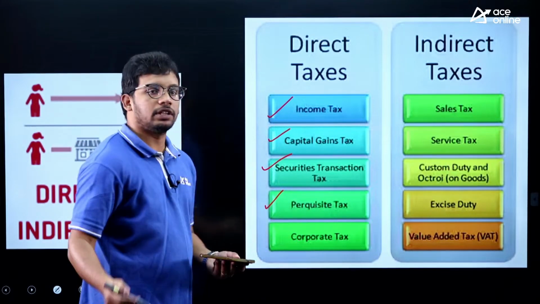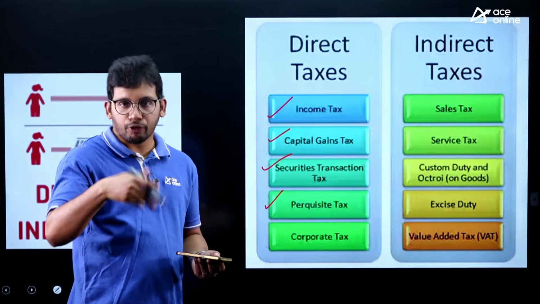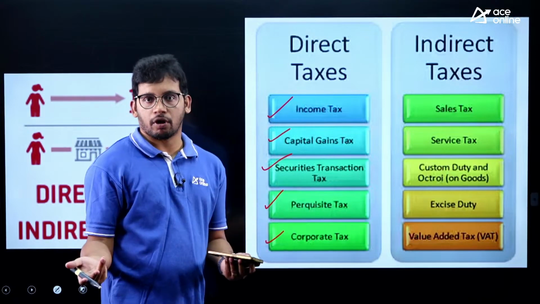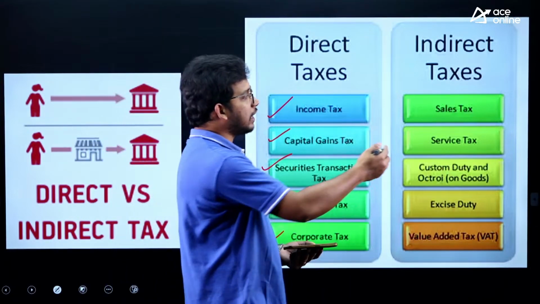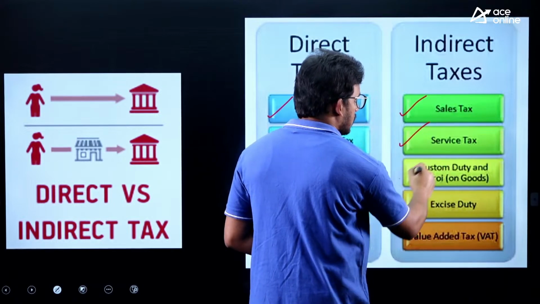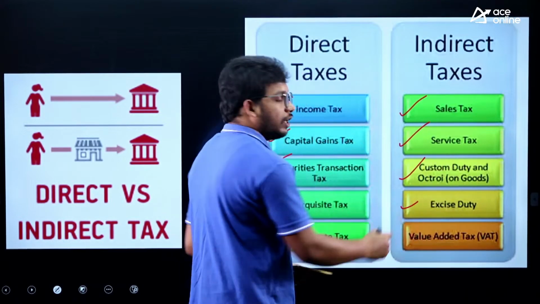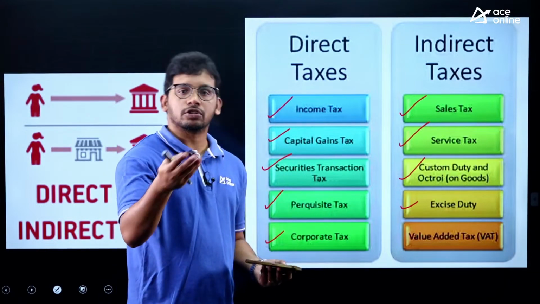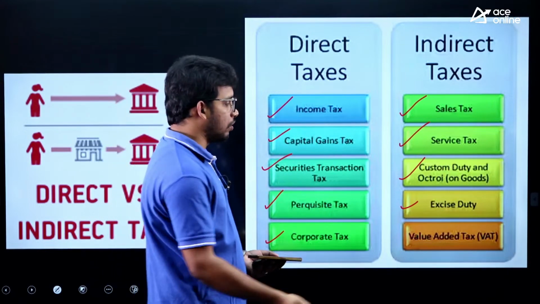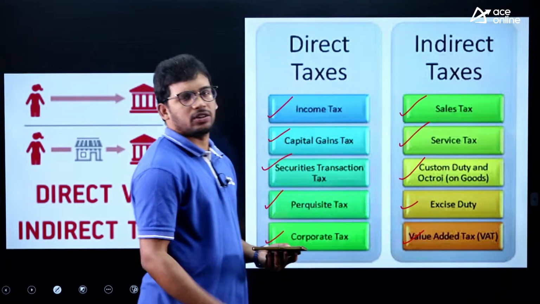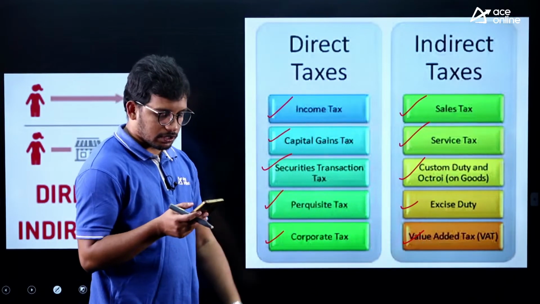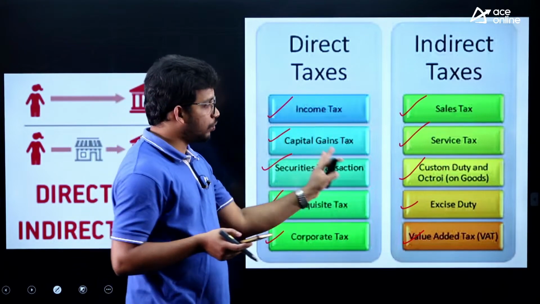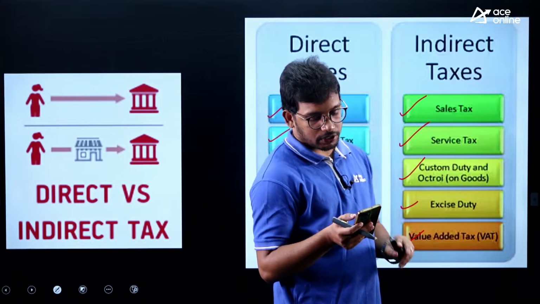Then prerequisite, that means any tax which needs to be paid before starting the business, that is also you directly pay to the government. Corporate tax, profit of the companies. And indirect taxes are sales tax, service tax, custom duty, excise duty on goods, any good if produced or sold. So those also you need to pay tax, but you won't directly pay to the government. And value added tax, VAT, now these are all not there, anyway GST subsumed them. So these are direct and indirect, try to remember, and there may be a possible question from this area.